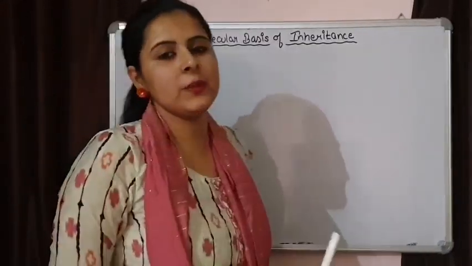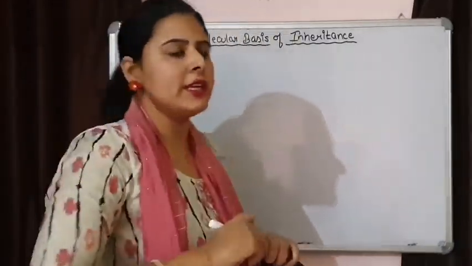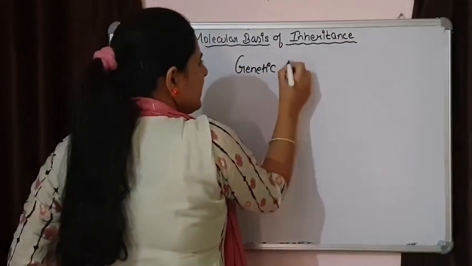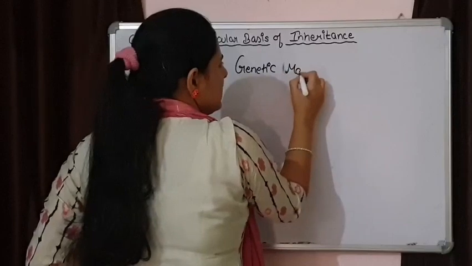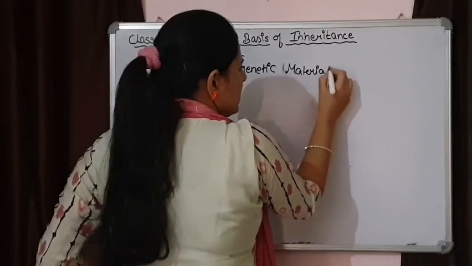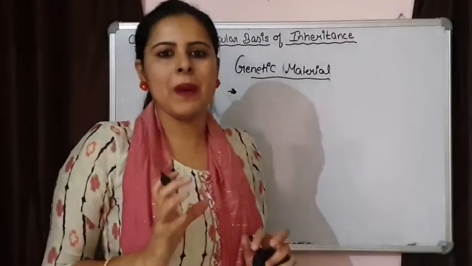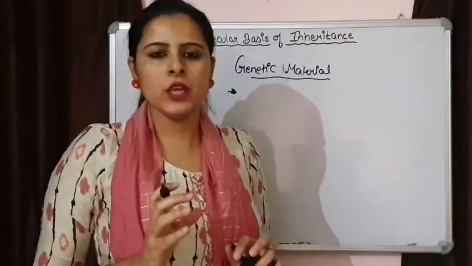When we say genetic material, what should a genetic material be? Genetic material simply means that it should have all the biological information in coded form.